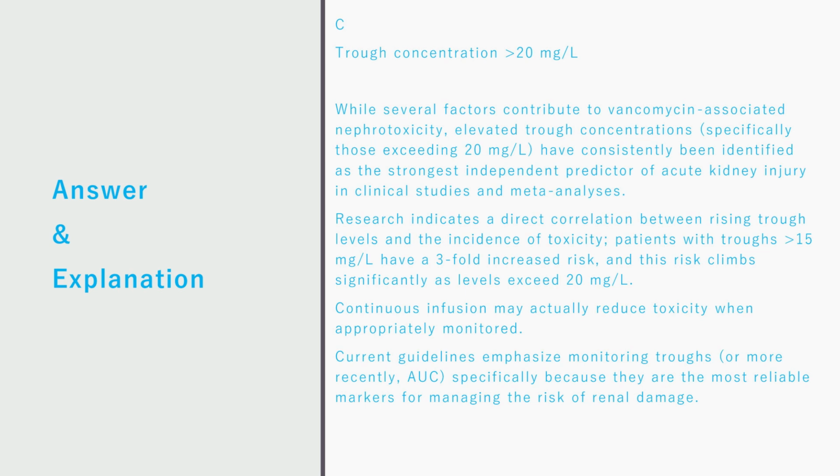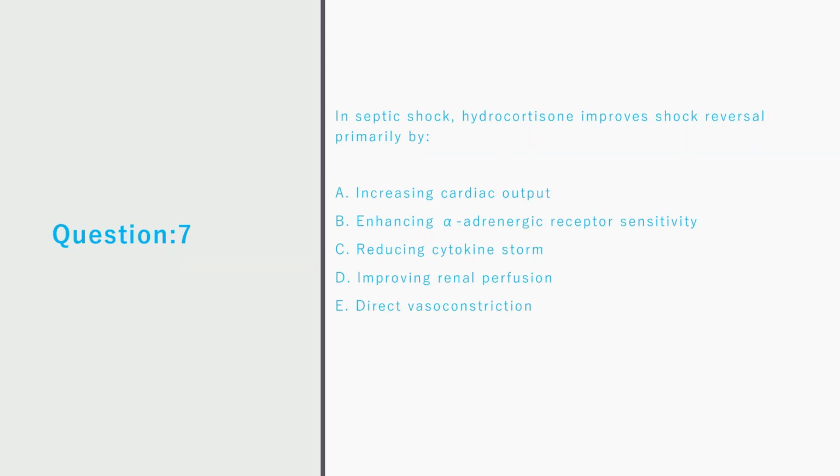Continuous infusion may actually reduce toxicity when appropriately monitored. Current guidelines emphasize monitoring troughs, or more recently, AUC, specifically because they are the most reliable markers for managing the risk of renal damage. Question 7.